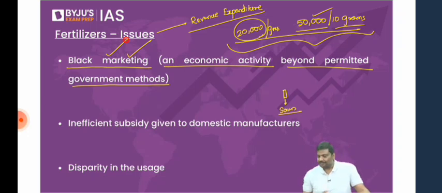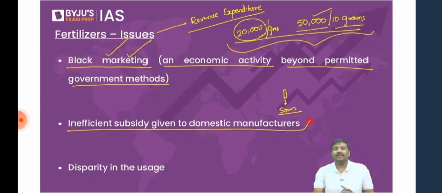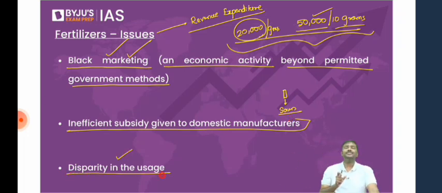Okay. Next one, inefficient subsidy that is provided for the domestic manufacturers. Best example, urea subsidy. Urea subsidy is not a very efficient methodology. It is an inefficient methodology. Third one, disparity in the usage. What do you mean by disparity?